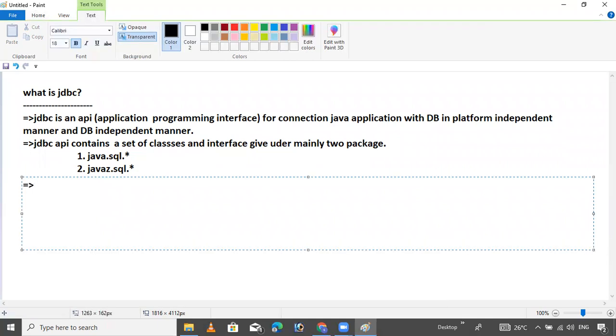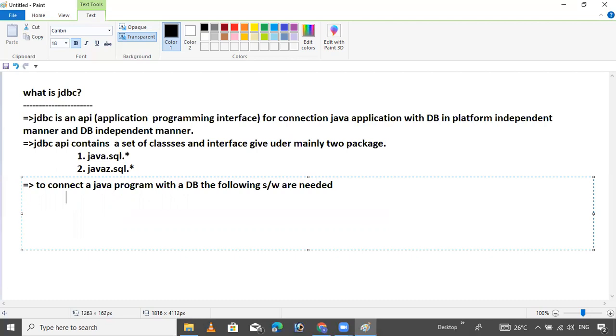Next point, to connect a Java program with a database, the following software are needed. Tell me, if you connect a Java program to a database, how many software do we need?